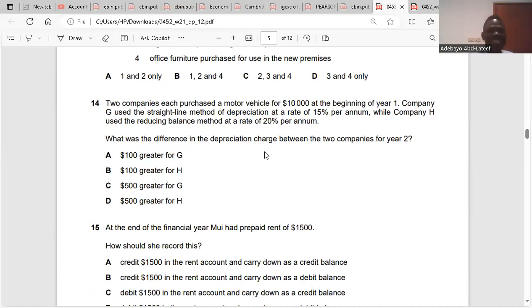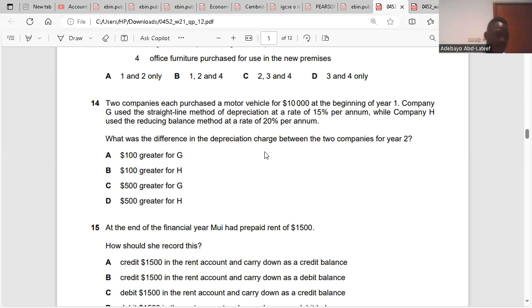Question 13 is C. Question 14. Did you get it right? No. They said 2 companies each purchased a motor vehicle for $10,000 at the beginning of year 1. Company G used the straight line method of depreciation at a rate of 15%, while company H used the reducing balance method at the rate of 20%. What was the difference in depreciation charge between the 2 companies for year 2? In year 1, we have 10,000 multiplied by 15 over 100, which gives us 1,500. So for G, because it's a straight line method, it maintains the same charge on depreciation. So year 1 is 1,500. Year 2 is also 1,500.